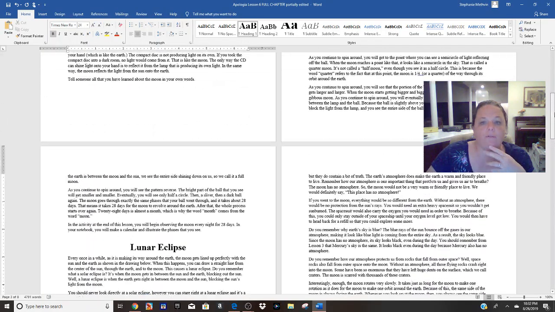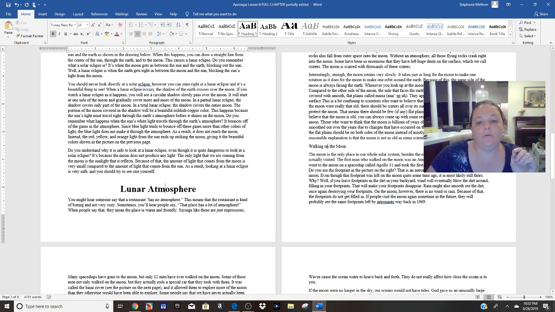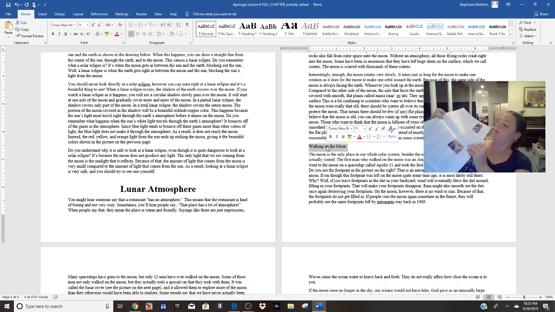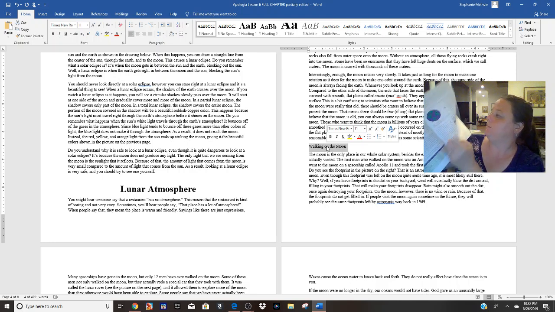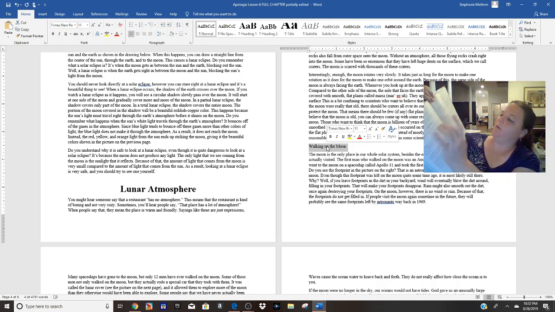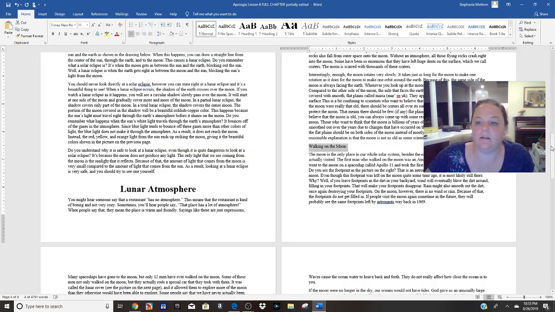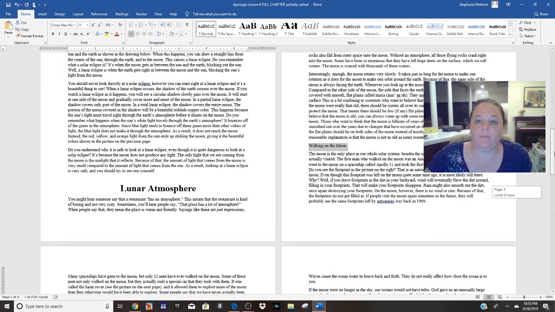So let me add a few more because I've added. And you'll want to do the same thing. Walking on the moon is a heading, and I'm just going to sift through this book. Walking on the moon. The moon's gravity is one. What do you remember? Assignment and activity and project. So walking on the moon, I'm going to triple click that line and not touch anything else yet. Now scroll down. The moon's gravity. So I'm going to hold down the control key. Triple click again. And as you can see now, they're both selected.